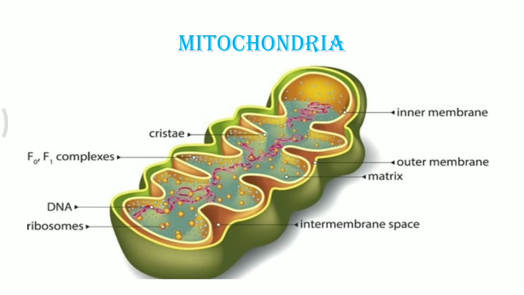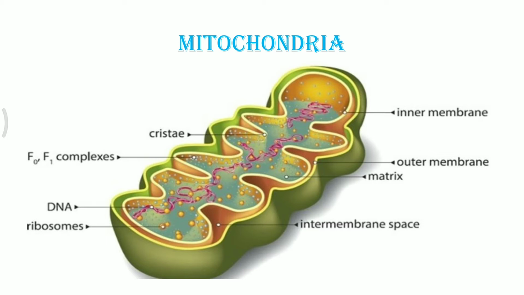A double outer membrane, or double covering, is present in the case of mitochondria as well as the chloroplast or the plastids. Now, in between the inner membrane and outer membrane, there is an intermembrane space. This space is very important because the formation of ATP actually takes place here, and various other reactions also take place in the same area.